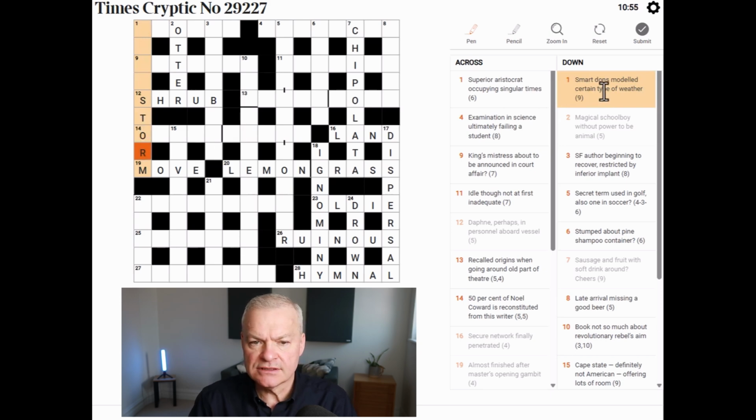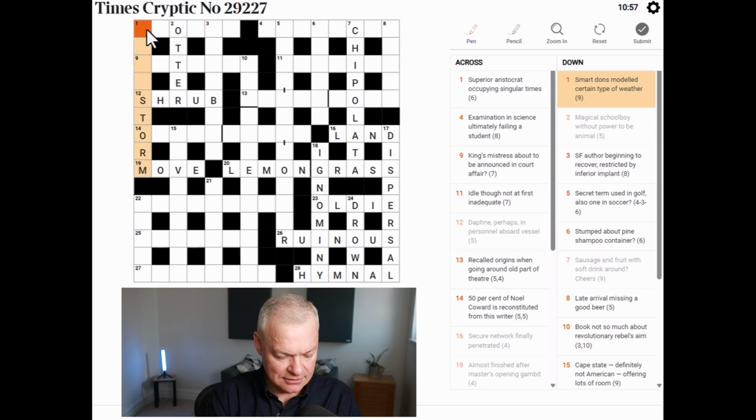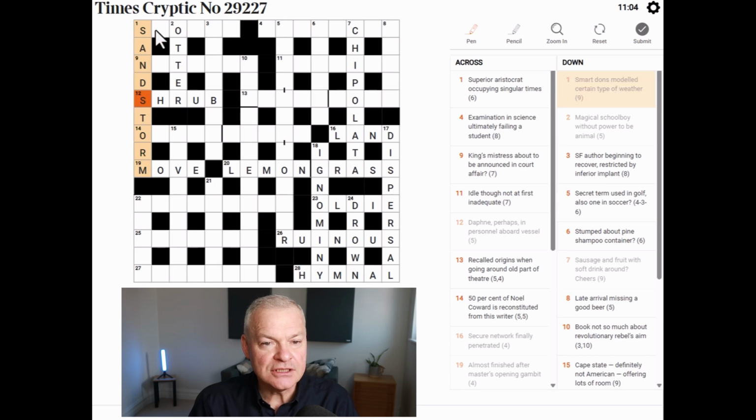What does that leave us? Sandstorm. Okay. Well, we don't get many of those in England, so that would explain why it didn't immediately jump to the front of my mind. Now, initial letters can be helpful. Superior, aristocrat occupying singular times. So I think singular is this initial S. We're looking for a word which means superior, and then the aristocrat. Lord.